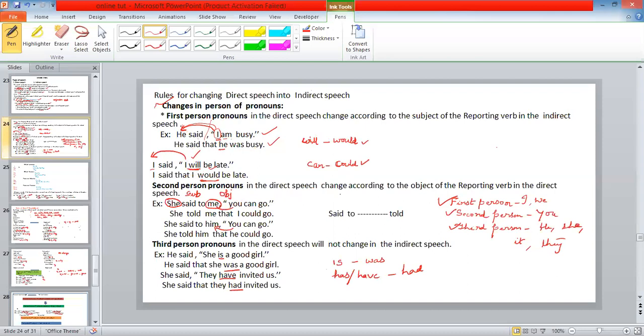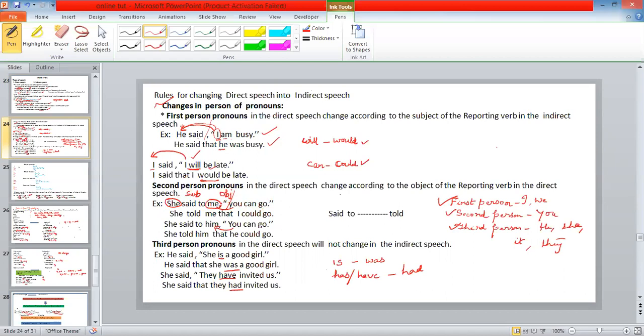Now let us see the second person pronoun. Second person pronouns in the direct speech change according to the object of the reporting verb. Now let us see the example. She said to me, you can go. So again, we find two parts. One is the reporting part, the other is the reported part. The reported part is only the exact words of the speaker, which is quoted, right?